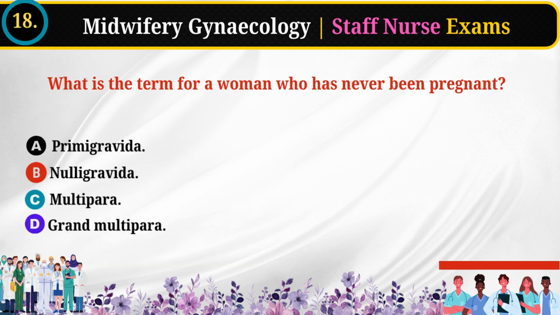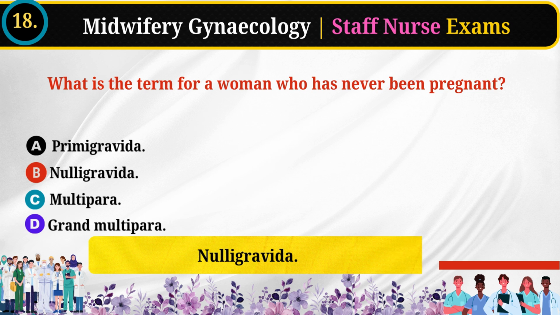18. What is the term for a woman who has never been pregnant? Primigravida. Nulligravida. Multipara. Grand multipara. Answer: Nulligravida.